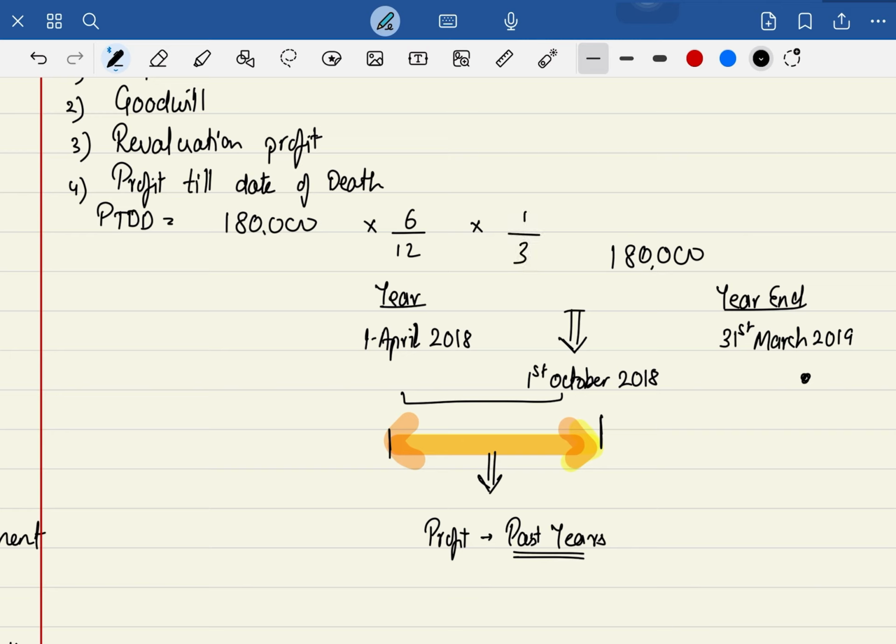Didn't understand? So the formula for profit till the date of death would be the average profits into the duration time upon 12. Why 12? Because very good. And also his share only. We won't be giving the full amount. Are you understanding it?